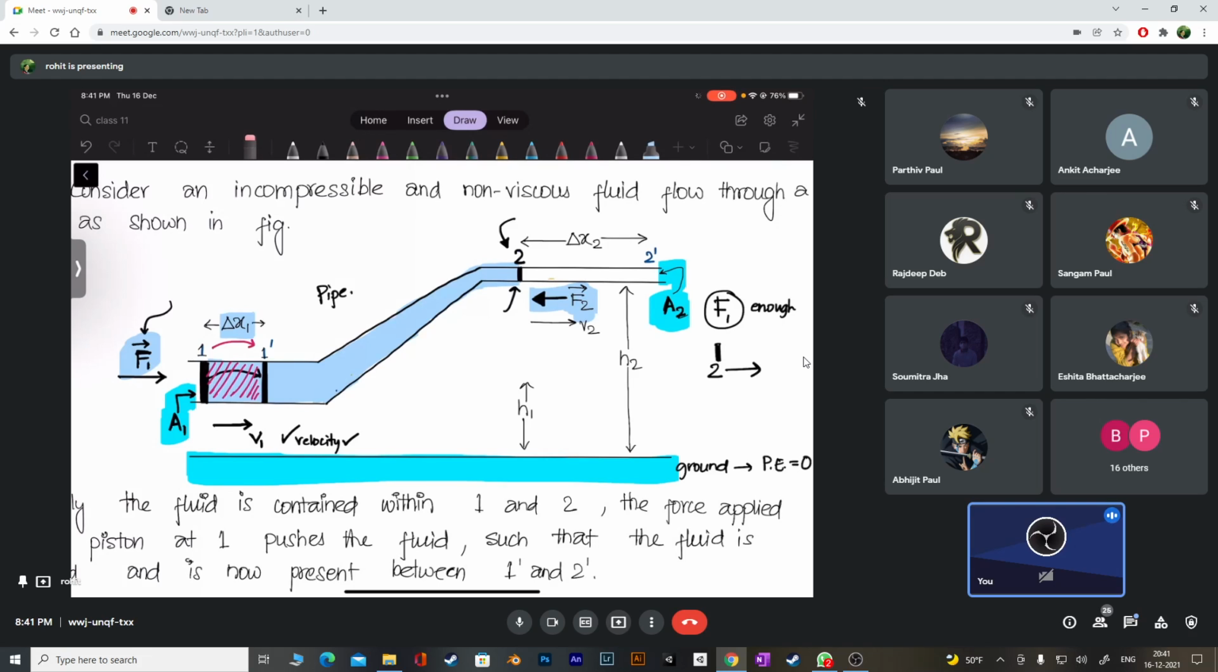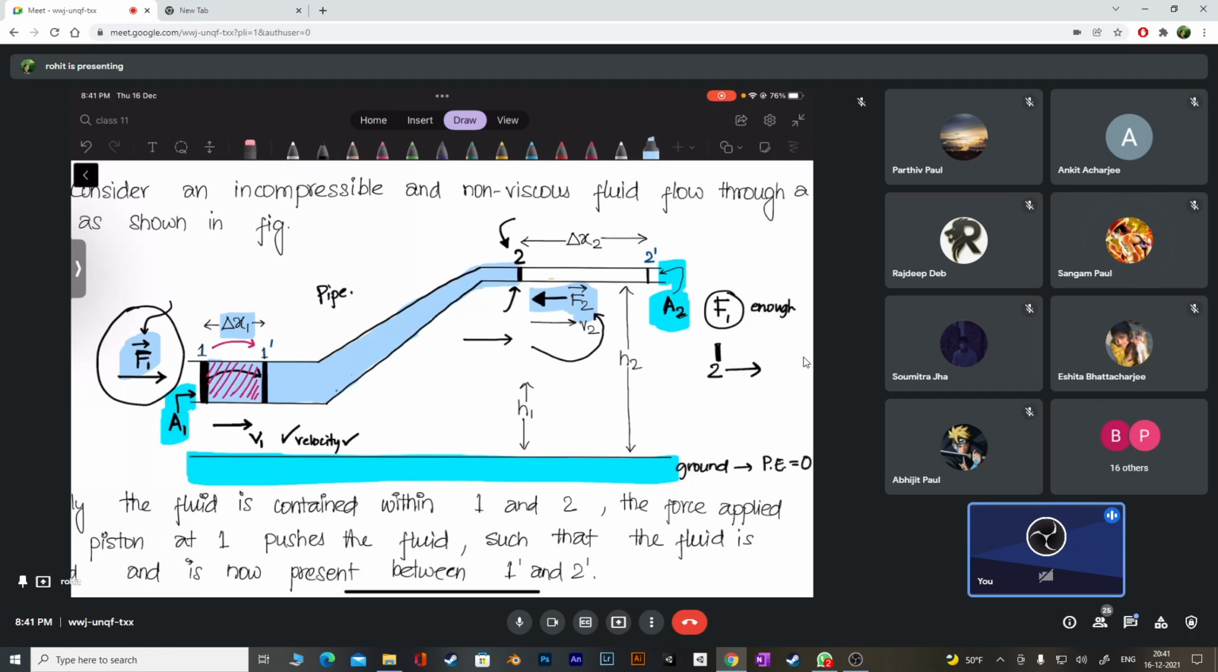I think you understand what I said just now. So this force has to be good enough to push and oppose this force, so that the piston is really going to move to the right. I think you agree with that, right? Yes, sir. Now you tell me, will the piston be at 2 or at a new position called 2 dash?